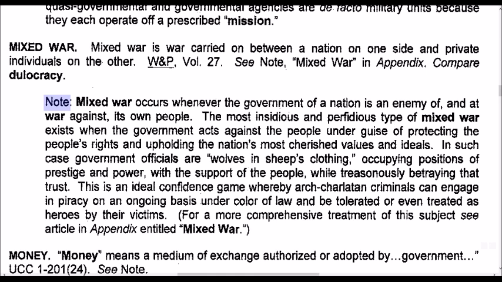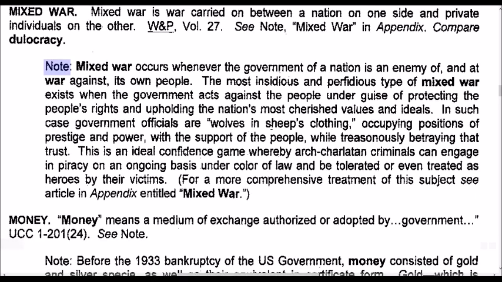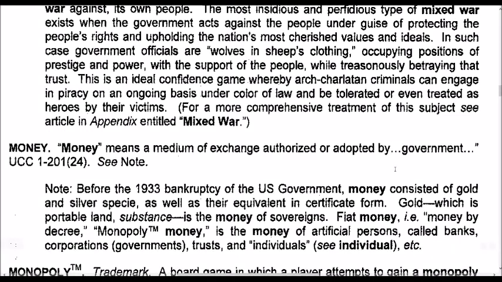type of mixed war exists when the government acts against the people under guise of protecting the people's rights and upholding the nation's most cherished values and ideals. In such case, government officials are wolves in sheep's clothing, occupying positions of prestige and power with the support of the people while treasonously betraying that trust. This is an ideal confidence game whereby arch charlatan criminals are engaged in piracy on an ongoing basis under color of law and be tolerated or even treated as heroes by their victims.